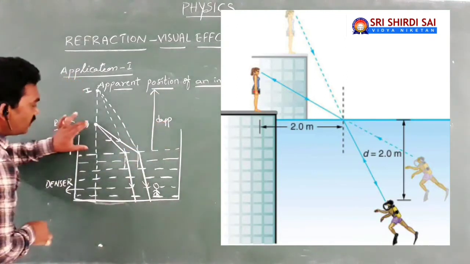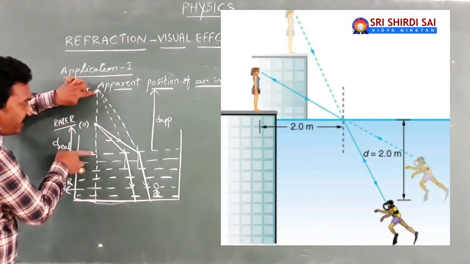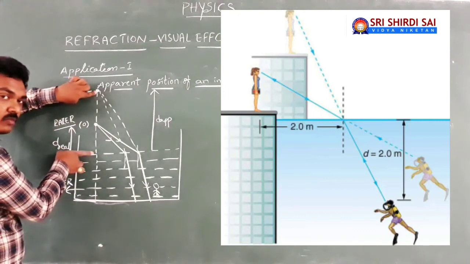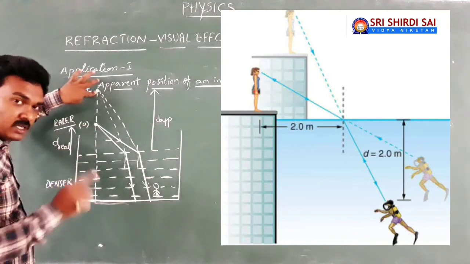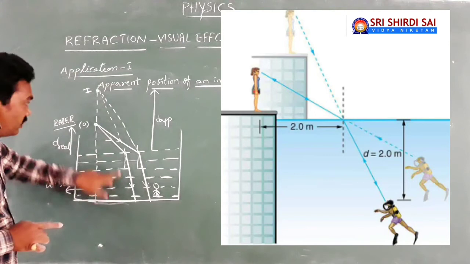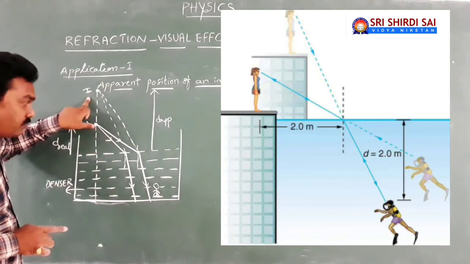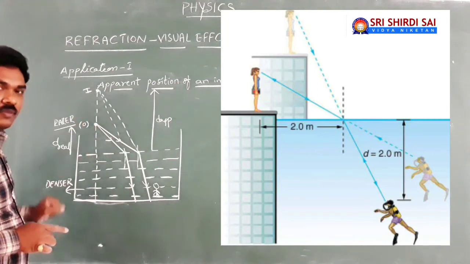You can see, here is the real distance of object from the interface. Here it is apparent distance of the image from the interface. Which is more? Earlier, the real distance is more, apparent distance is less. But here, when the observer in denser medium is going to look at the object in rarer medium, then the observer finds the virtual image away from the interface.